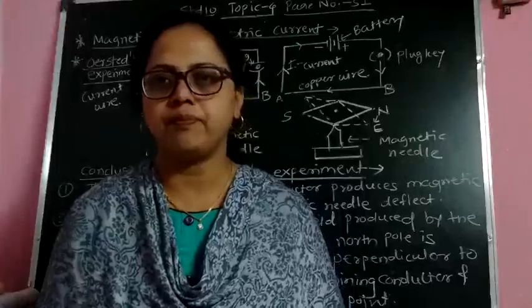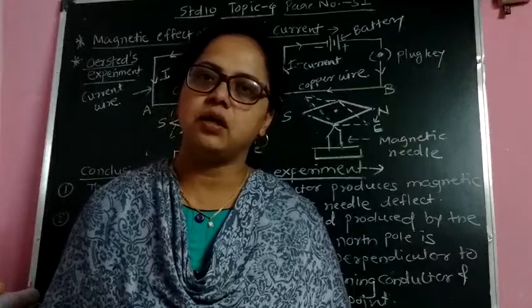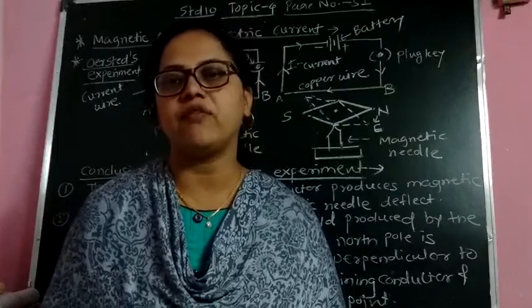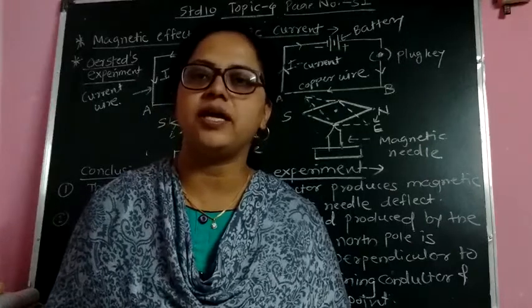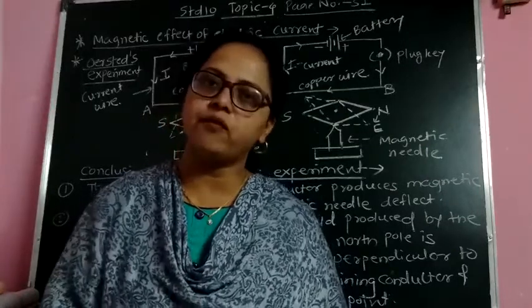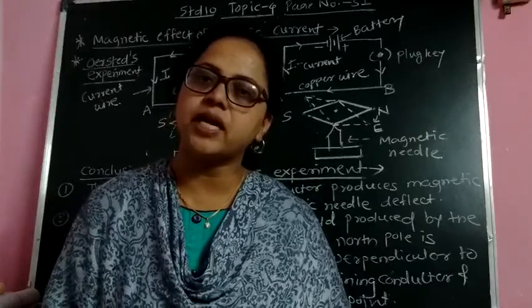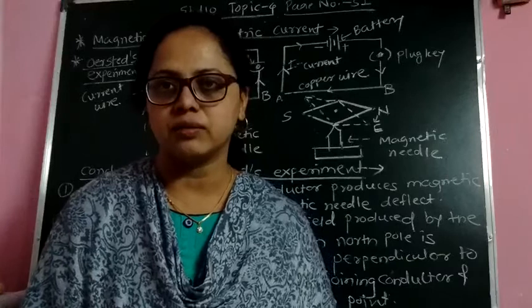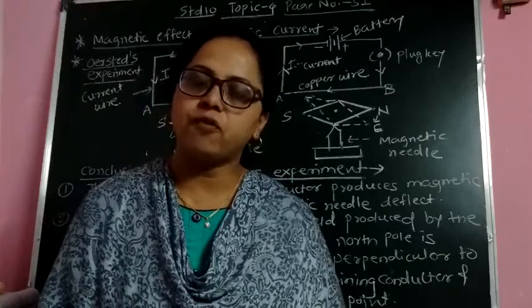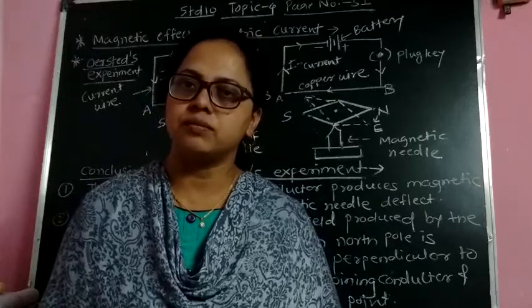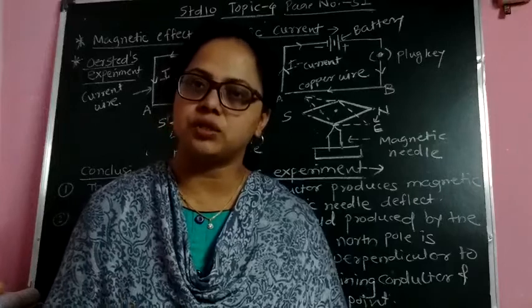To learn next point present on page number 51, magnetic effect of electric current. What is meant by magnetic effect of electric current? That is, magnetic field and electric field both are related to each other. In this topic, different types of experiments are given, and from those experiments we have to draw the conclusion. These experiments were performed by different scientists, and from that they have drawn the conclusion.